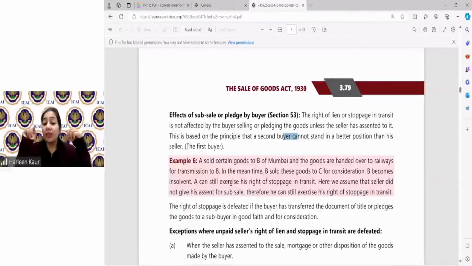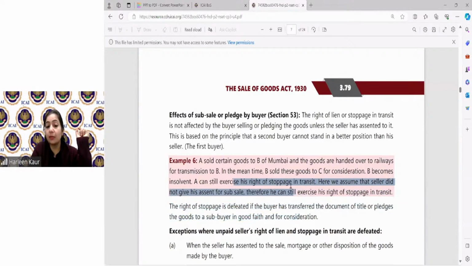Now, this is the case of railway receipt. Remember when I told you that even before the goods are received by the buyer, by endorsing the document of title to goods, he can sell it to another person. So here he sold these goods to C. Before he received the goods, he has given this railway receipt to Mr. C. Now C can go and collect the goods from the railway authorities. But B became insolvent. A can still exercise his right of stoppage in transit because seller has not allowed B to do this subsale.